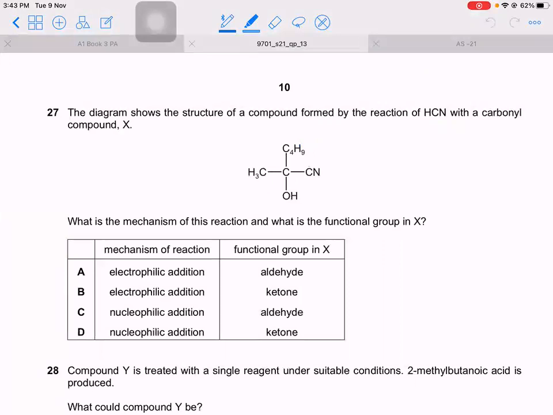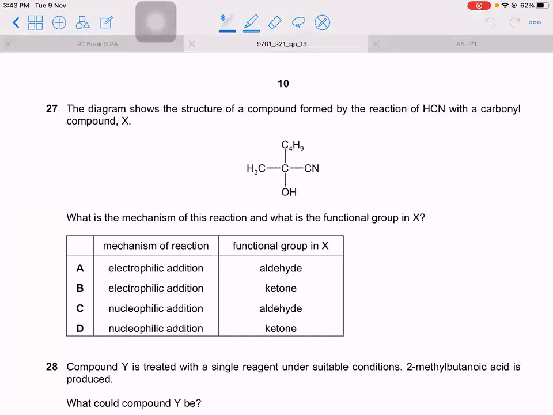27. Diagram shows structure of a compound formed by the reaction of HCN with carbonyl compound. So we know carbonyl compound with HCN. What is that mechanism? Carbonyl with HCN is what? Nucleophilic addition. Now the mechanism is nucleophilic addition. Can't be A, can't be B. Now functional group in X. What will be the functional group in X? Let's see. So they're saying aldehyde or ketone.